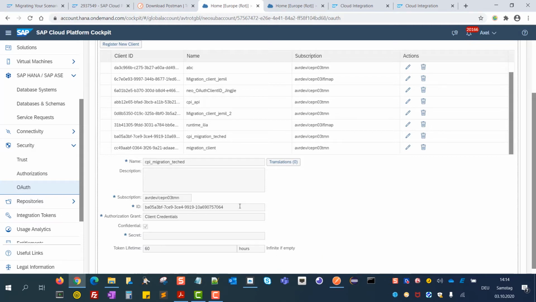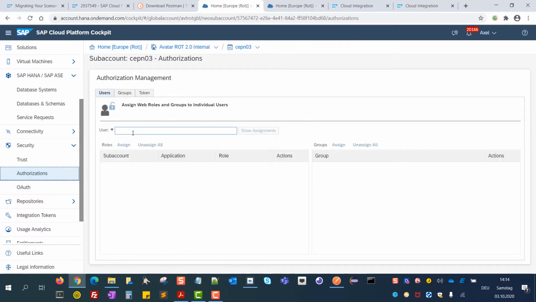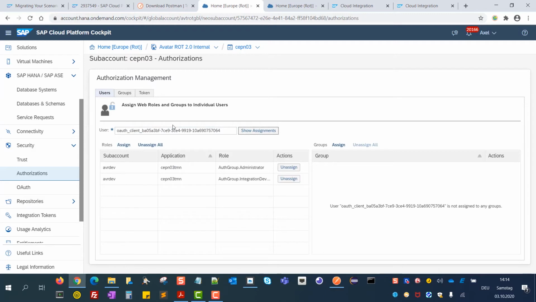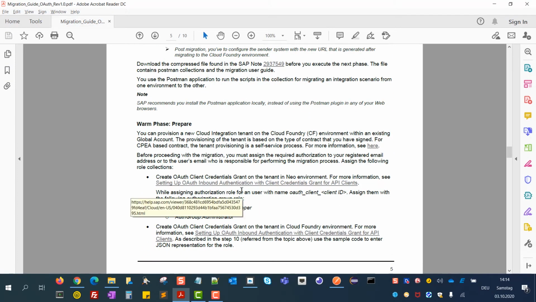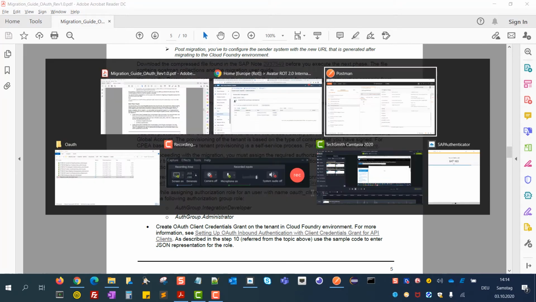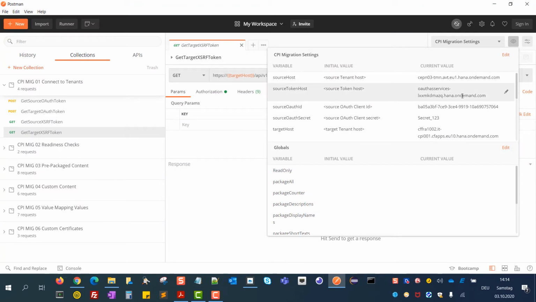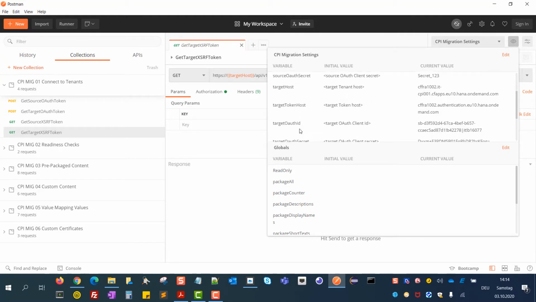Now what we need to do in addition is to take this ID and to give the user OAuth_client_ and then the ID the proper authorizations, which are the administrator role and the integration developer role. And of course, all the information that you need for this is mentioned here in this guide. So now we can enter all this information, as you can see, and then we are done for the source side. The same we have to do now for the target side.